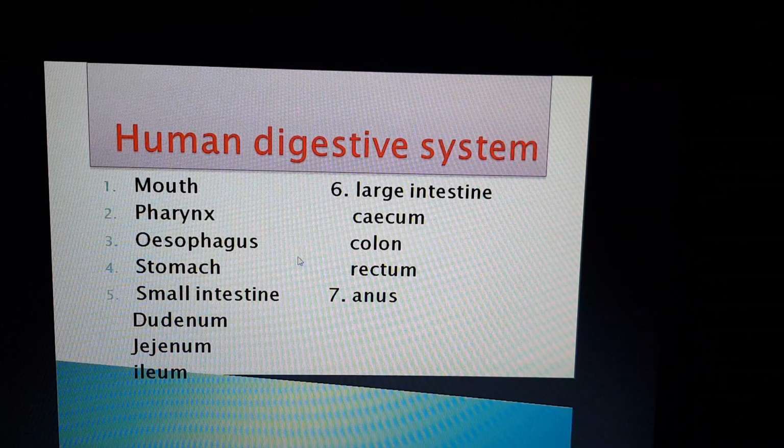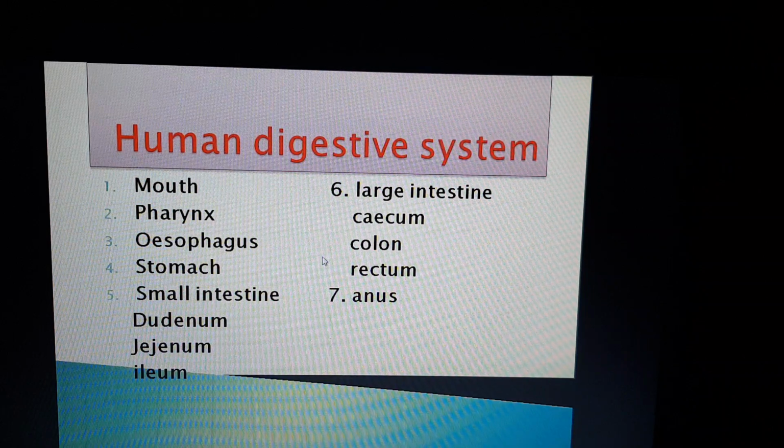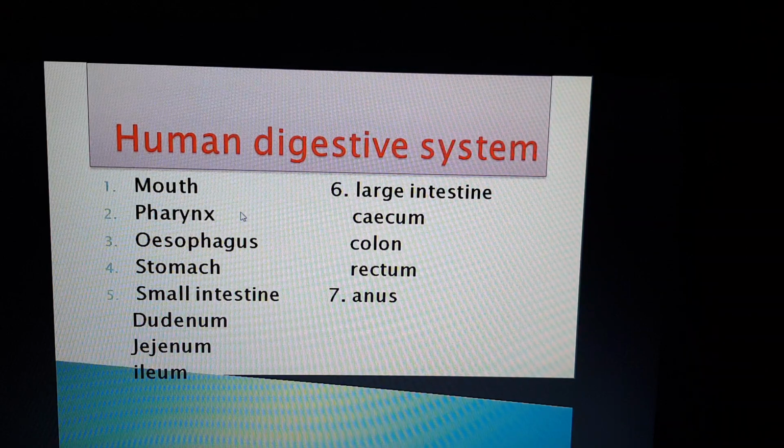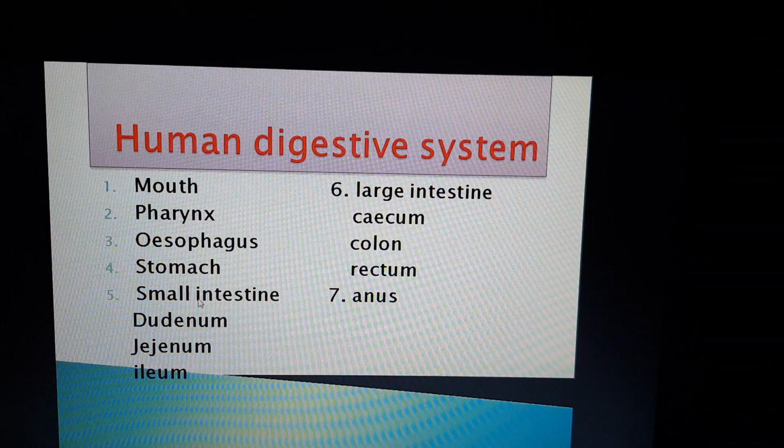As we have already studied, the human digestive system consists of these 7 organs. The alimentary canal is the main part of the human digestive system, because it is responsible for digestion. It starts with the mouth, then pharynx, esophagus, stomach, and small intestine, which is divided into 3 parts: duodenum, jejunum and ileum.